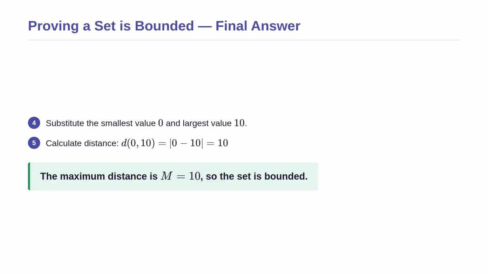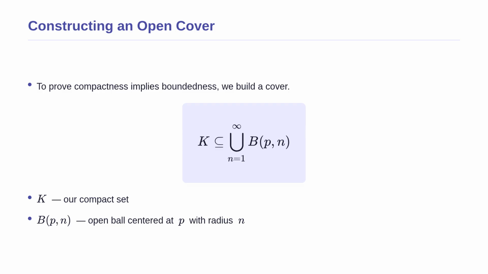Continuing with our calculation, we substitute the smallest possible value, 0, and the largest possible value, 10, into our distance formula. The absolute value of 0 minus 10 gives us exactly 10. Because no two points in this interval can be further apart than these extreme endpoints, 10 is our maximum possible distance. We have found our bounding number m. Since the distance will never exceed 10, we have successfully proven that the set is bounded, which perfectly matches our expectations. Now we are ready for one of the most important rules in topology.